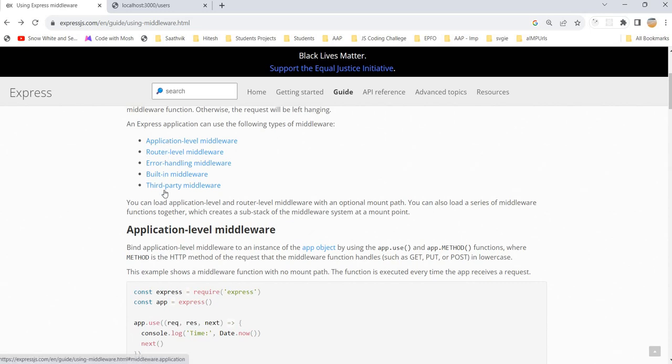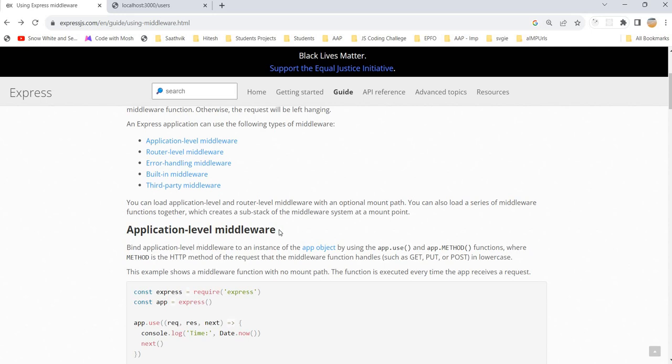There are five types of middlewares. The first one is application level middleware. The second one is router level middleware. The third is error handling middleware, then built-in middleware, and third party middleware. We can first discuss what application level middleware is, and then enter into each and every topic.